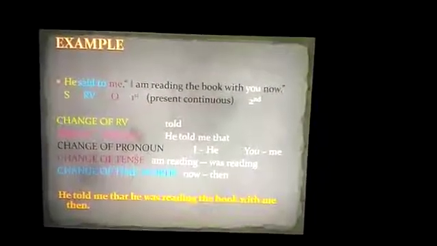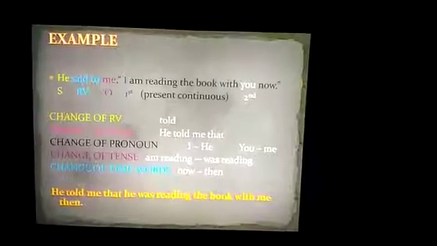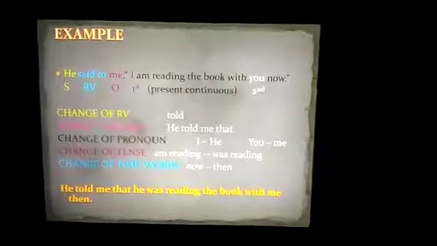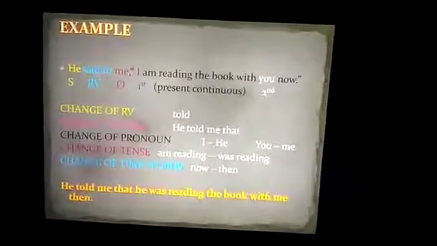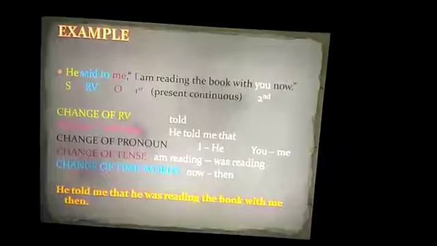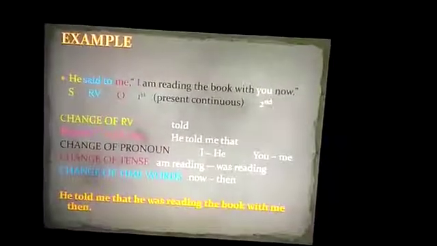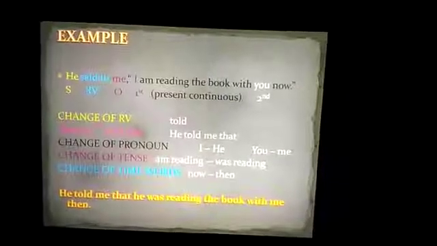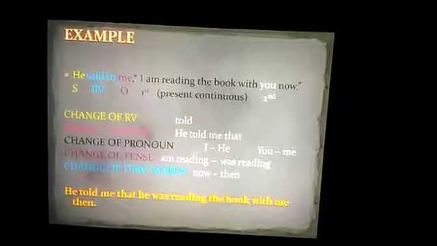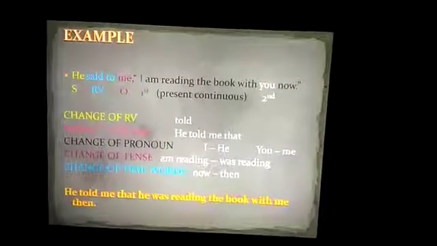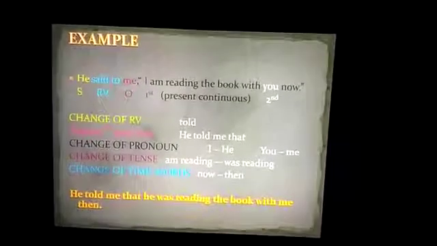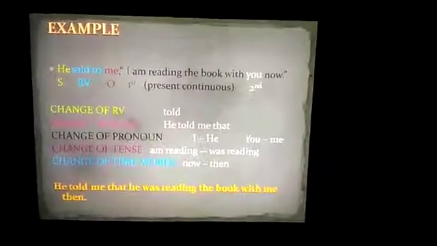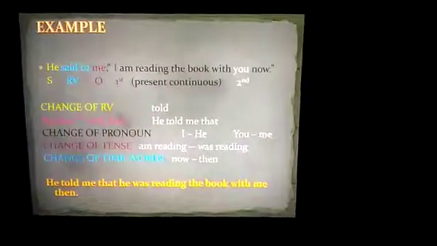He said to me, I am reading the book with you now. Now first of all, we have to identify the factors. He is the subject. Me will be the object because it is at the receiving end. Reporting verb will be said to. Now I is given here as first person and this sentence is in present continuous tense. So when we change the reporting verb, said to will be converted to told. Then we have to replace inverted commas with that.